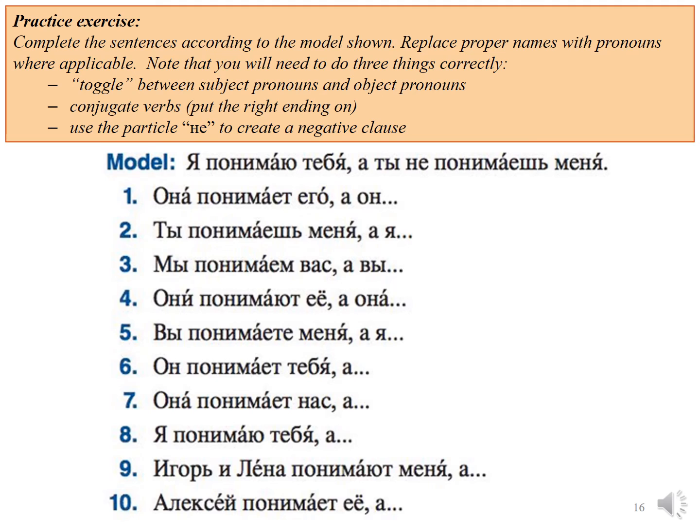Here's an exercise you can do for practice. Here you're practicing toggling between subject pronouns and object pronouns. So ты is the subject pronoun that corresponds to the object pronoun тебя. Я is the subject pronoun, I, that corresponds to the object pronoun меня, me. So in this model, I understand you, but you don't understand me.